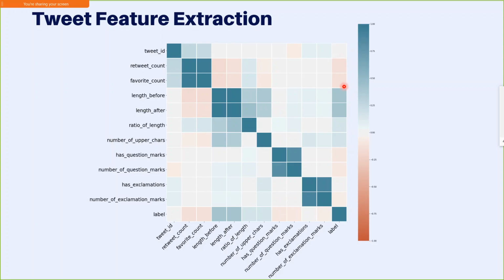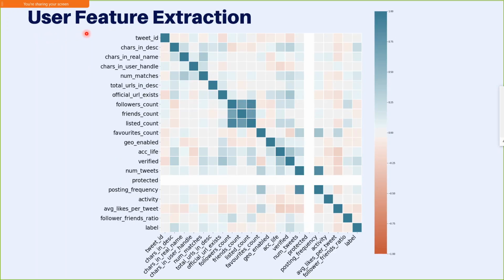This is because in this pandemic, the users, even the verified users, as soon as they get some sort of rumor or information, they want to spread it to their loved ones or to the people they know, and that is why a lot of misinformation is being spread out on social media. We have handcrafted a lot of features as well, such as length before pre-processing and length after pre-processing, and we can see that they are highly correlated with our labels as well.